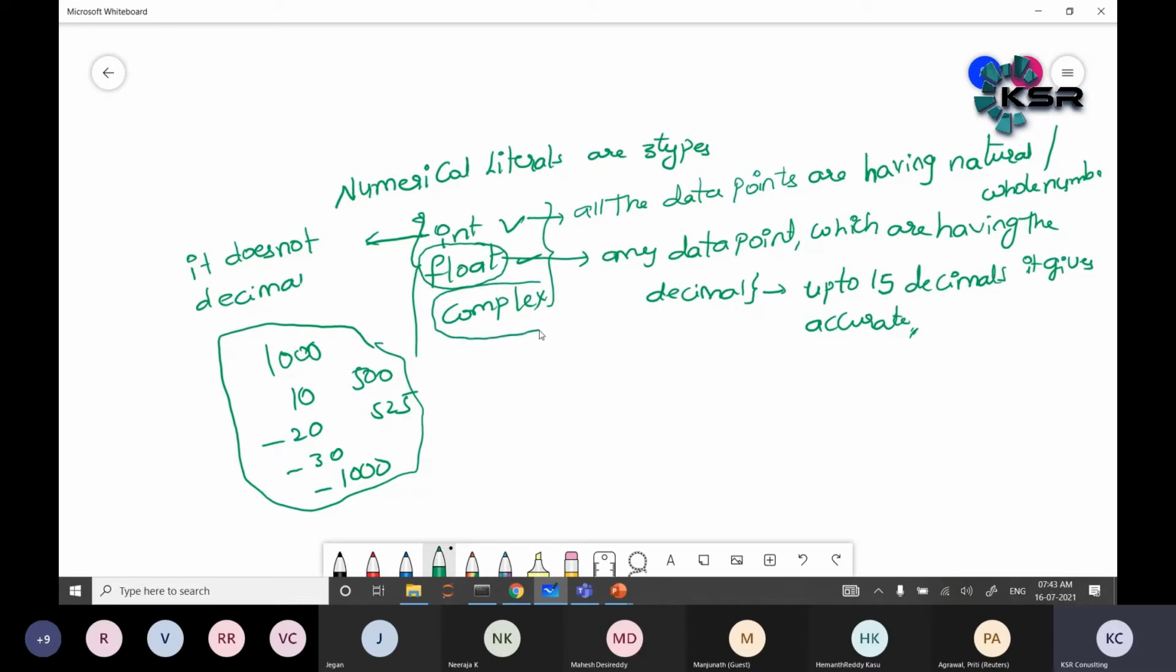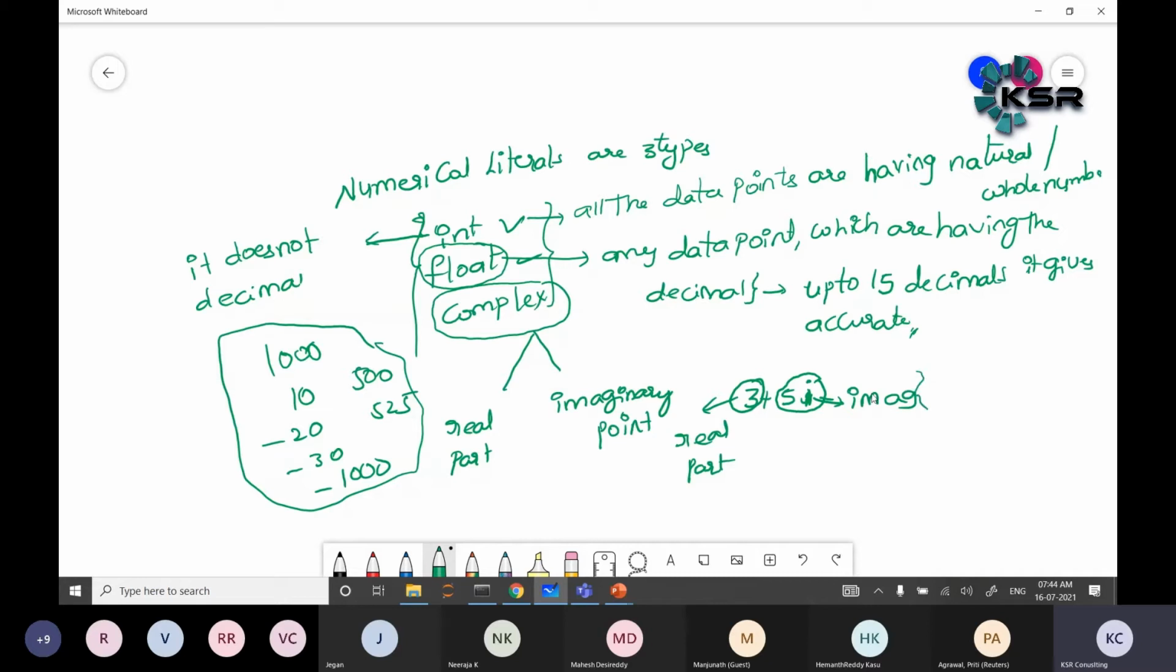Complex numbers have two parts: the real part and the imaginary part. For example, 3 plus 5j, in general, mathematically. This j part is called the imaginary part. Basically we used to call it i, but in Python we call it j. So this 3 is called the real part.